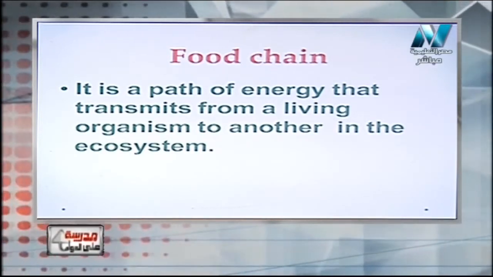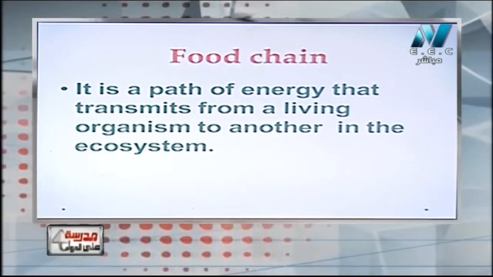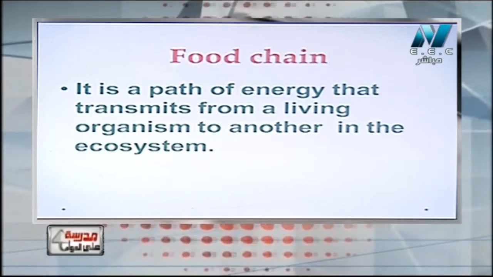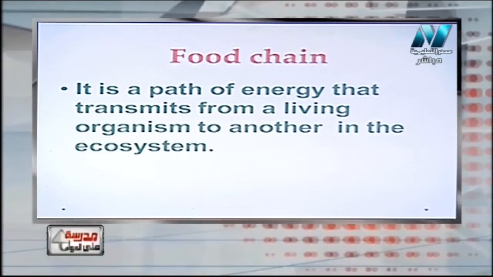When an animal feeds on another, for example, an insect feeds on the plant, and another living organism feeds on the insect, which feeds on the plant. The chain starts with a plant because it makes its own food. The insect feeds on the plant, and the insect is eaten by another living organism.